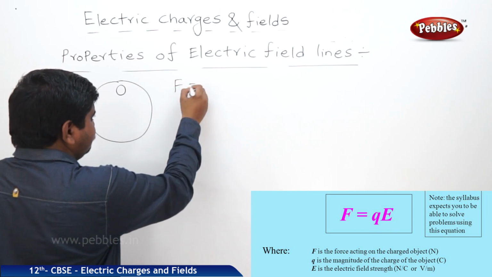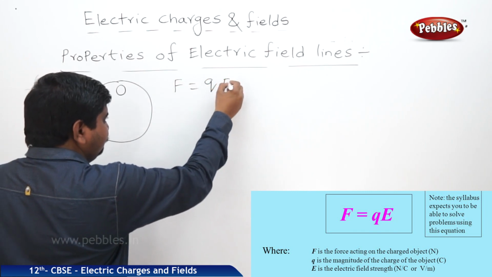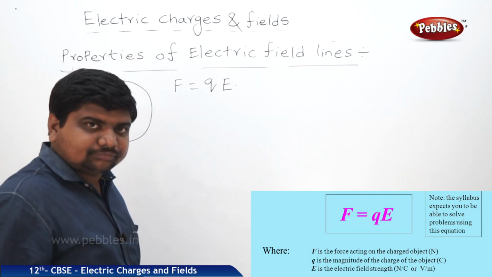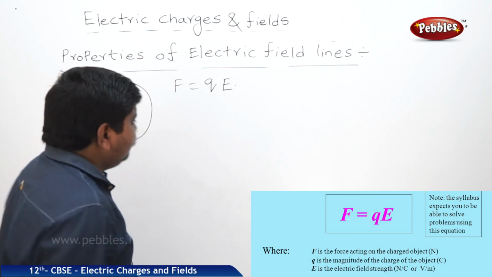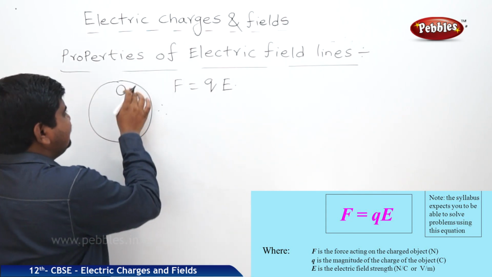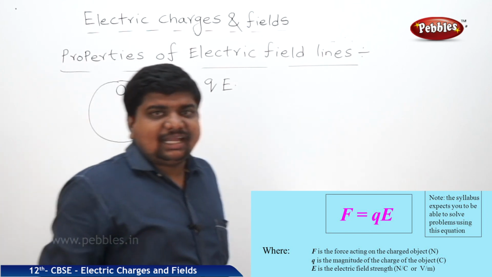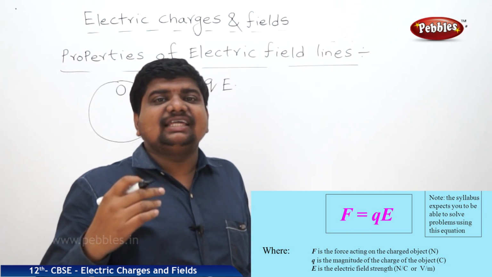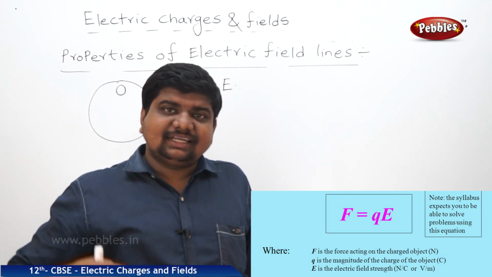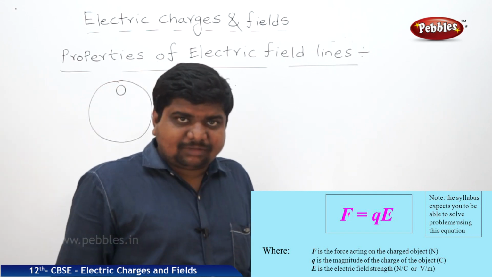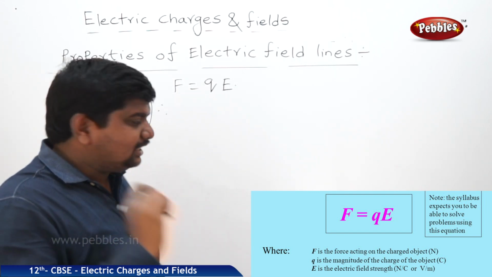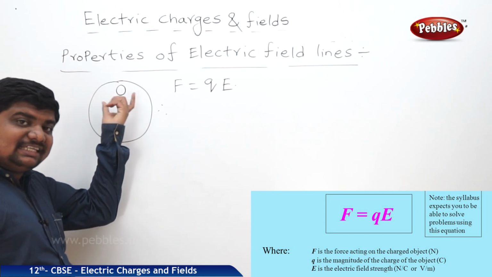F is equal to QE. Now, because of the field variation, the particle which is released in the electric field may accelerate within the field. That means our first work is to find out the acceleration of this particle.